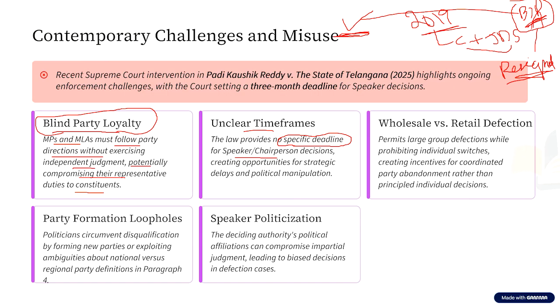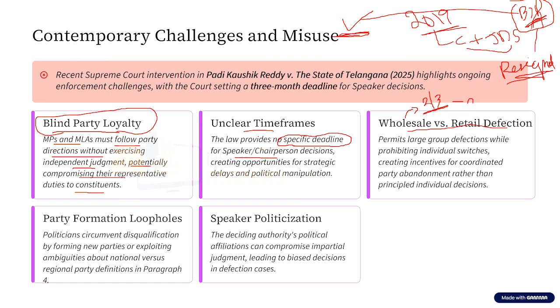Then, another thing is wholesale versus retail defection. Now, this anti-defection law allows for wholesale defection. That is, if more than two-third members of a political party agree to defect to another political party, then it is not considered as defection at all. Rather, it is considered as a merger of the political party with another political party.